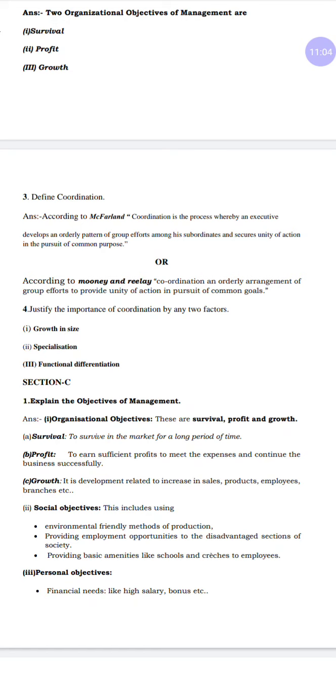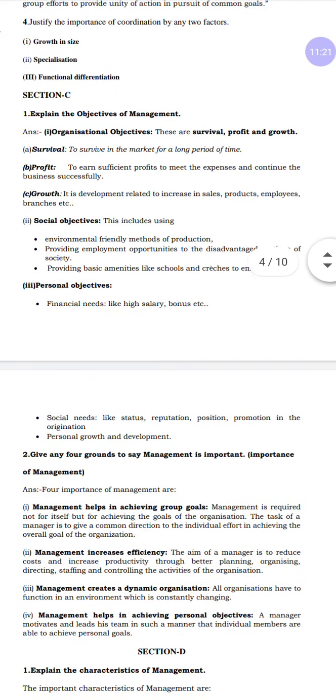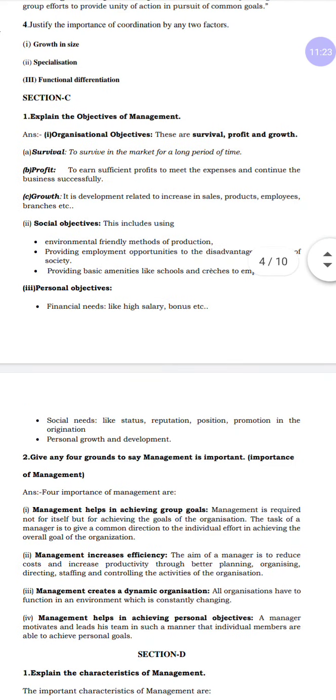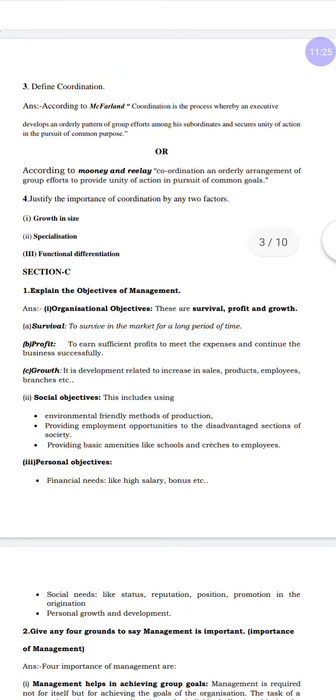Next we have justify the importance of coordination by any two factors. First one, growth in size, specialization, functional differentiation. In the next classes, section D and section C will be explained to you. In section C, some questions will come for 8 marks. This is section C. Explain the objectives of management, compulsory for 8 marks.